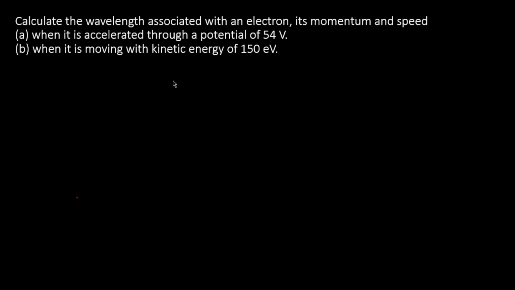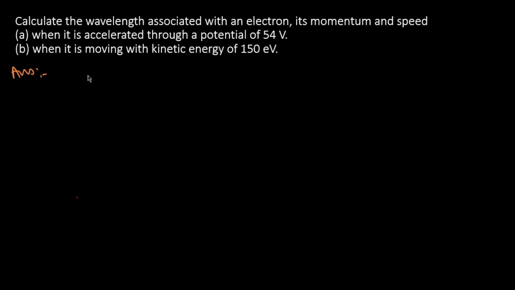Calculate the wavelength associated with an electron, its momentum and speed when it is accelerated to a potential of 54 volts, and the second part is when it is moving with kinetic energy 150 electron volt.